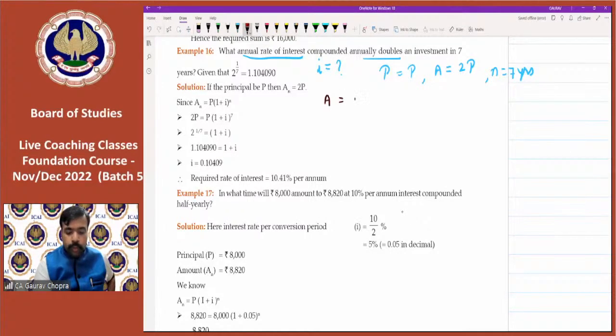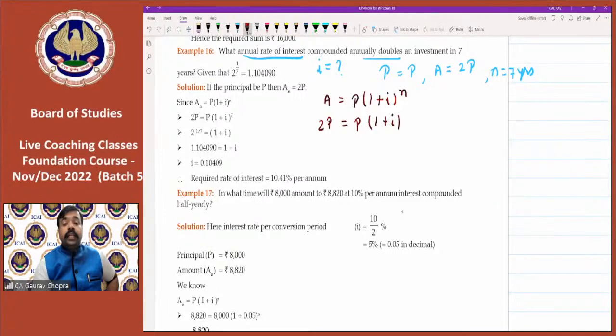Amount equal to principal, 1 plus I to the power of n. So in place of amount, we can write 2P equal to principal, then 1 plus I is not available, and time is 7 years.